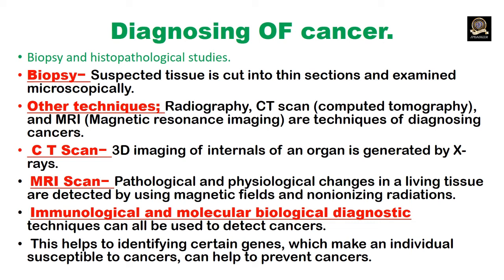Then there are immunological and molecular biological diagnostic methods. These techniques can all be used to detect cancers. Identifying certain genes which make an individual susceptible to cancers can help to prevent cancers.